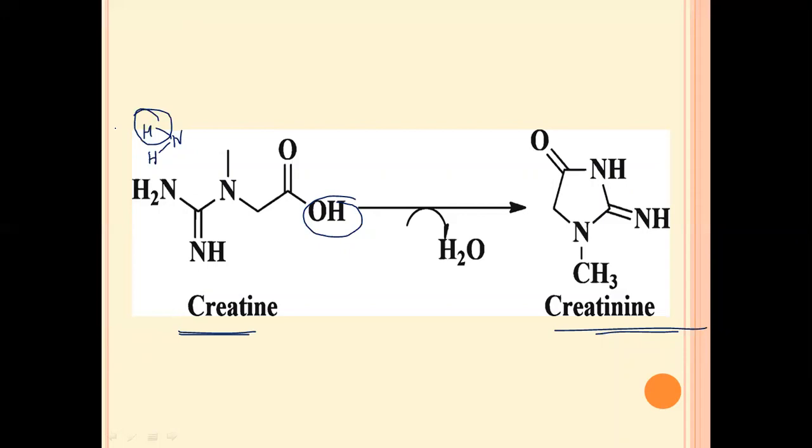a water molecule, which will be eliminated, and because of the elimination of this water molecule, it will result in cyclization. The cyclized waste product, you can see here, is formed by eliminating these two groups, that is OH and H. So we get this cyclized product, that is creatinine, which is a waste product formed from creatine by elimination of water.